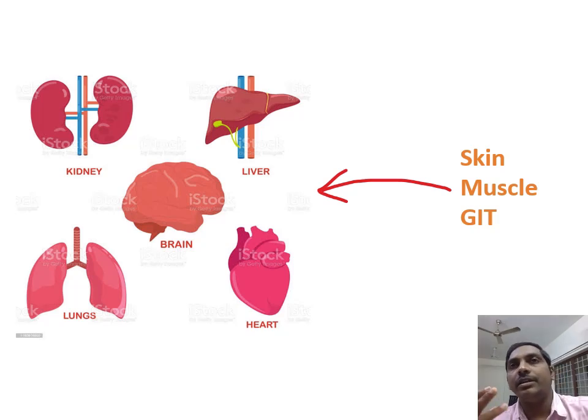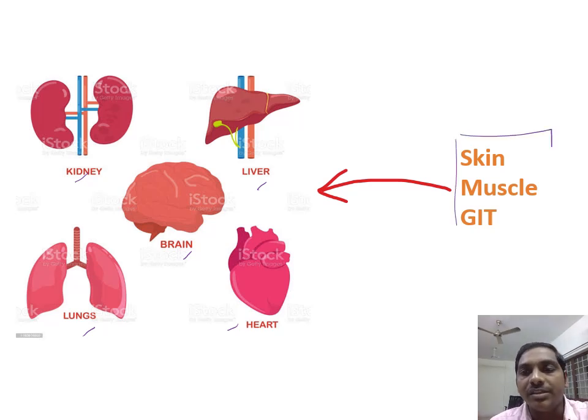So what happens when there is a decreased blood supply to the tissue perfusion? But the patient has to live, right? So what will happen, they will bypass all the blood supply from the unessential or non-essential organs to the vital organs. The vital organs are heart, lung, kidneys, brain and liver. So they will shift the blood supply from skin, muscle and gastrointestinal tract to the vital organs, so that these vital organs receive an adequate amount of oxygen.